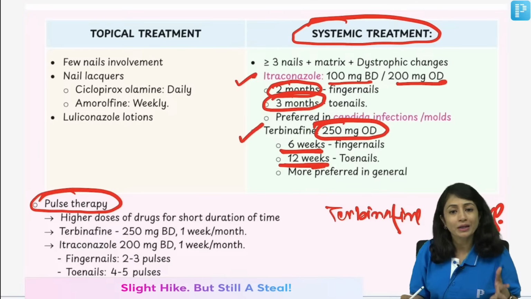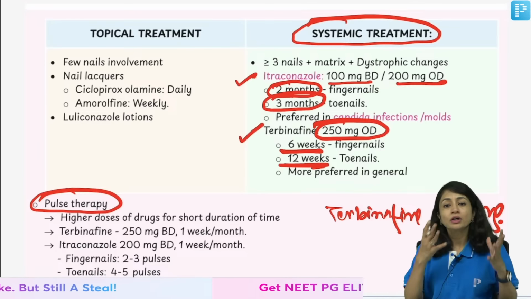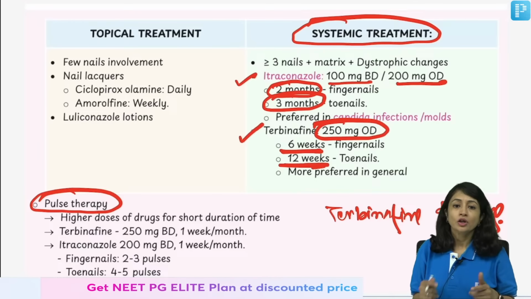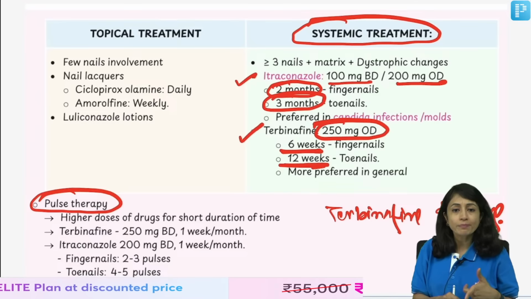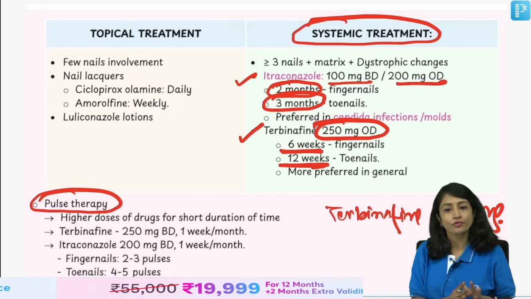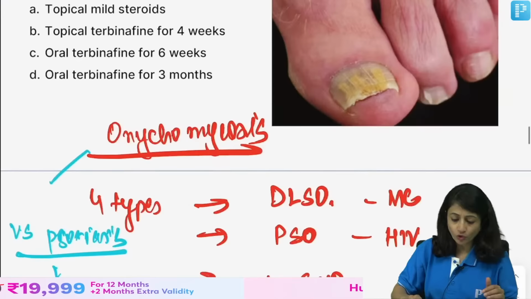If we need to give pulse therapy, we give higher doses for 1 week every month. For fingernails, this is 2 to 3 pulses, and for toenails, it is 4 to 5 pulses. Clear? Now, let's move on to the question.